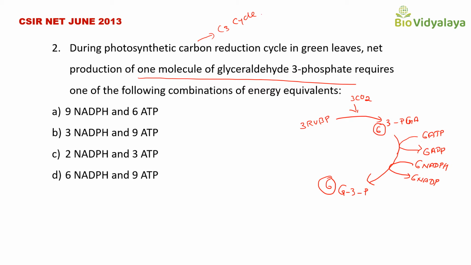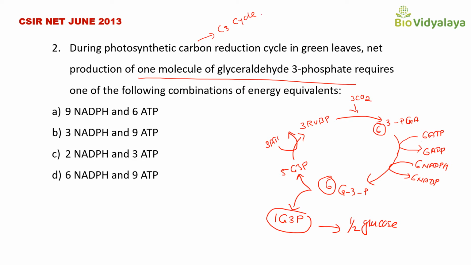So from here, one glyceraldehyde 3-phosphate will go out for synthesis of glucose, and 5 glyceraldehyde 3-phosphate will go for the regeneration of RUBP. Here 3 ATP is needed for the regeneration step.